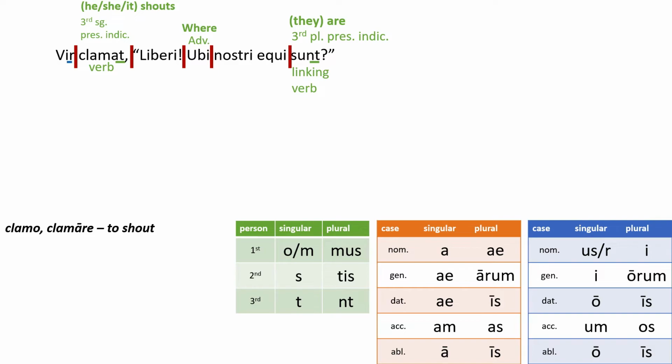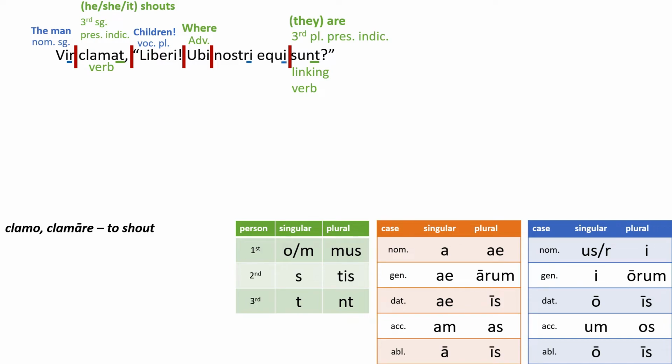Back at the start, I see that vir ends with a letter R. There's only one possibility it could be. That's nominative singular. That's our subject. The man. So it looks to me like vir is going with clamat. But then inside the quotation marks, sunt must be going with a different subject. Now liberi is a form you don't know. It's called the vocative. The vocative is used when you're talking directly to somebody and you are calling, vocō, calling them by name or title. Here we can translate it just as "children!"